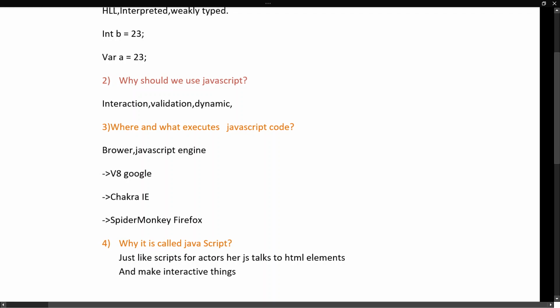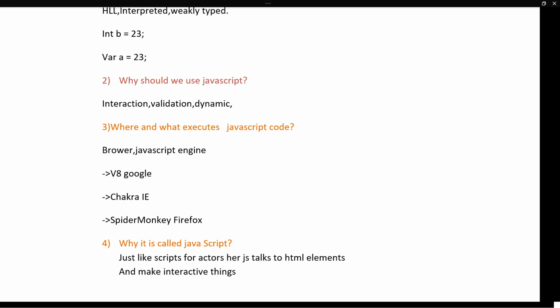Okay, and after that, our last question is, why is it called JavaScript? See friends, as I have already told you, we are going to interact with the HTML elements and provide some dynamic functionalities, right? In general, in a movie, we have a script for the actors. The actors will read that script and perform their actions according to it. For example, if the script says to say hello, then the actor is going to say hello.